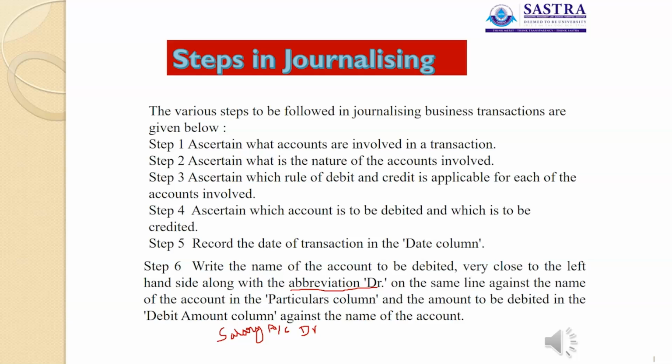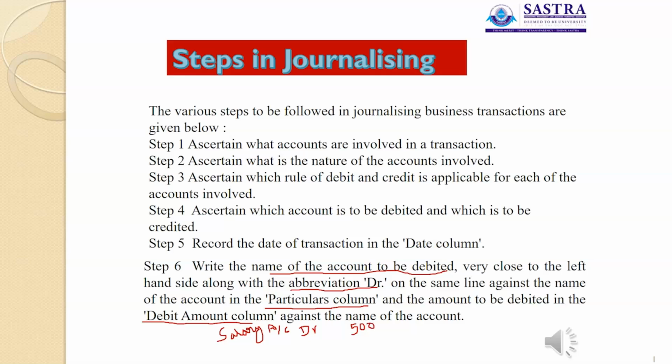Here the name of the account to be debited is the salary account, for example salary paid. So salary account debited. On the same line we have to write DR in the particular column, and the amount to be debited in the debit amount column. So we have to write the amount in the debit amount column against the name of the account. For example, salary paid rupees 500. In the debit amount column you have to write rupees 500.